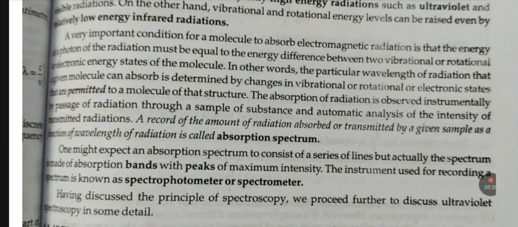The instrument used for recording a spectrum is known as a spectrophotometer or spectrometer. Having discussed the principle of spectroscopy, we proceed further to discuss ultraviolet spectroscopy in some detail.